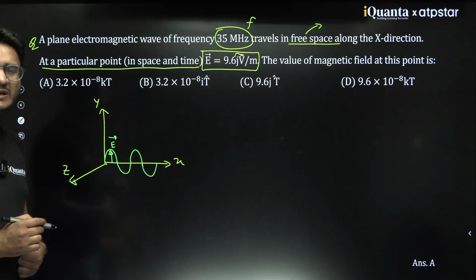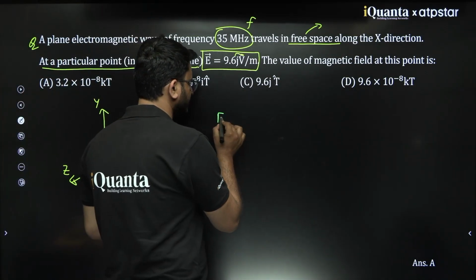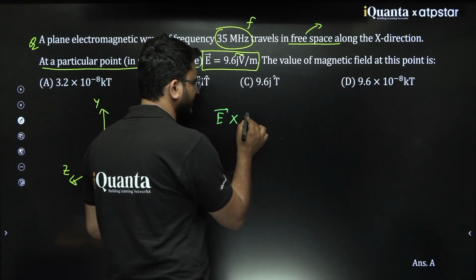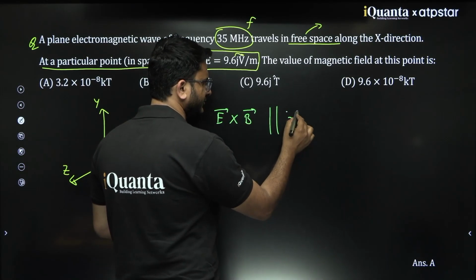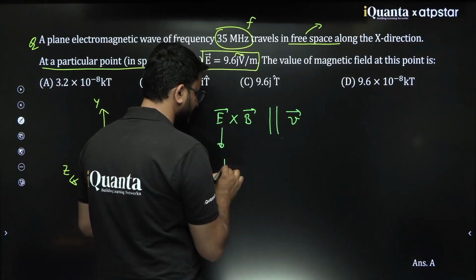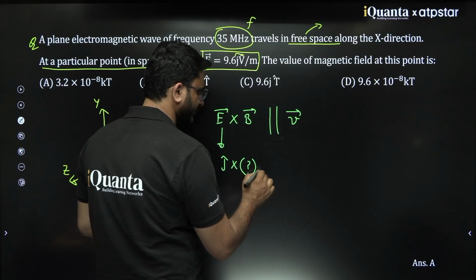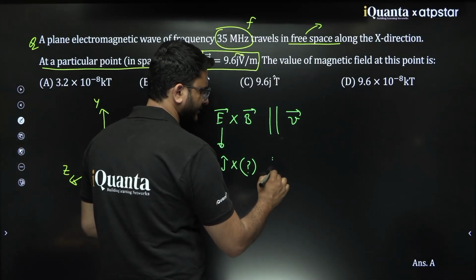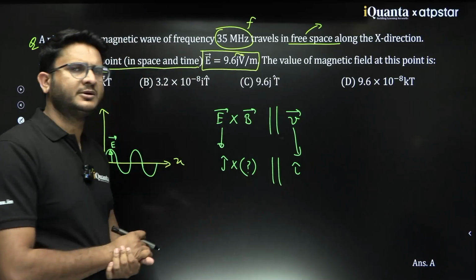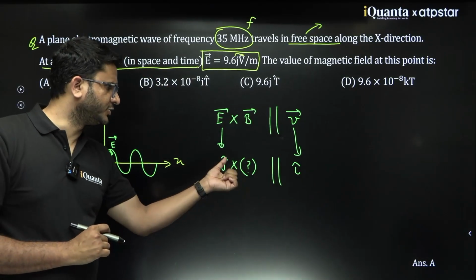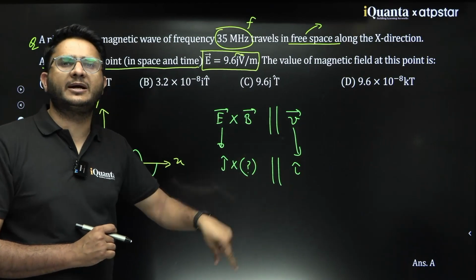So we know E cross B is parallel to the velocity vector. What is this? This is J, cross, we don't know what this value is. It must be parallel to I cap. So then this value should be J cross what? J cross what becomes I cap? So J cross K becomes I cap.